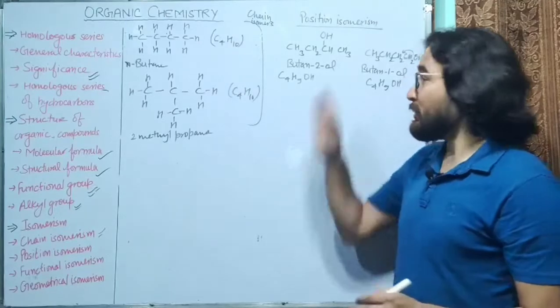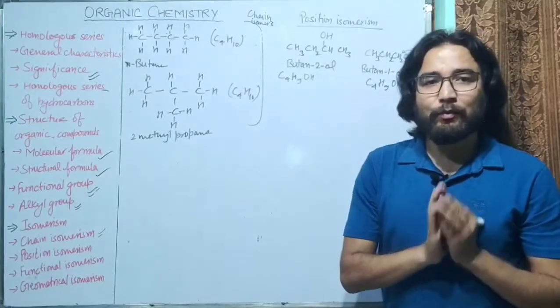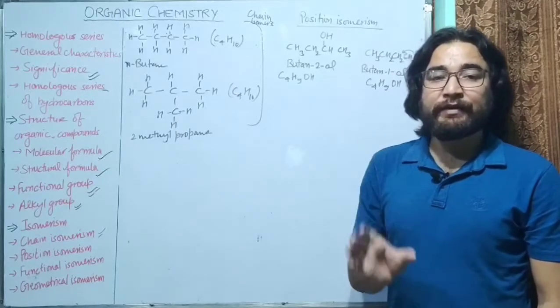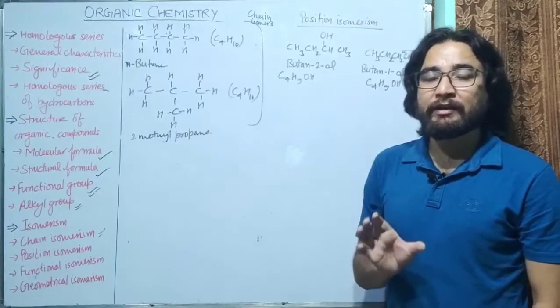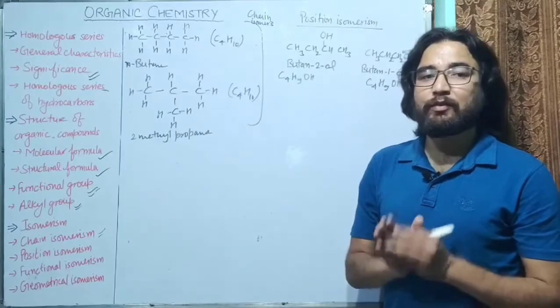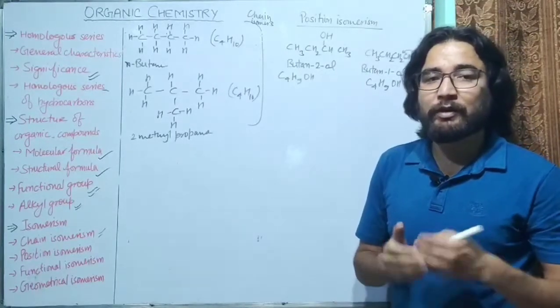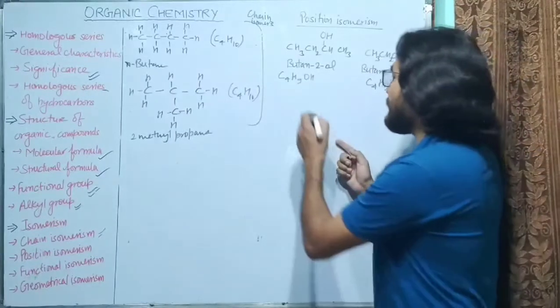and chemical properties. So such compounds are called position isomers, the compounds in which there is a different position of functional and substituent groups. Such compounds are called position isomers, and this phenomenon is called position isomerism. So let's see some more examples.